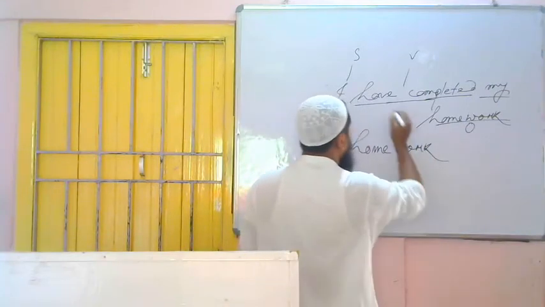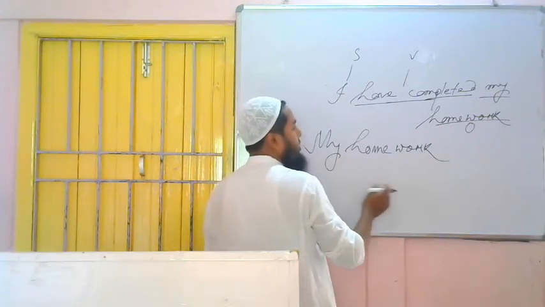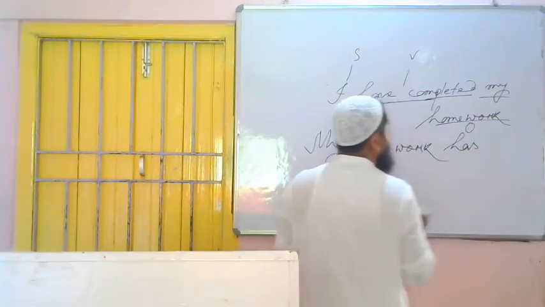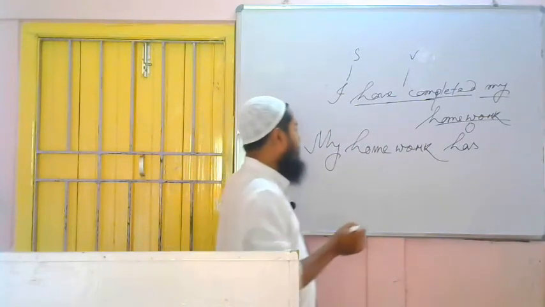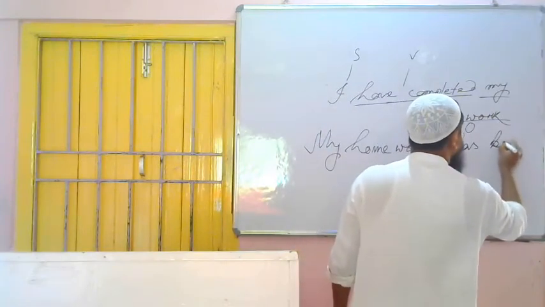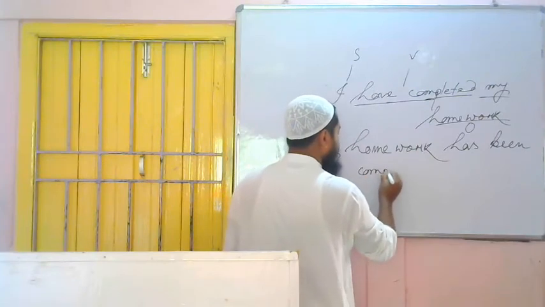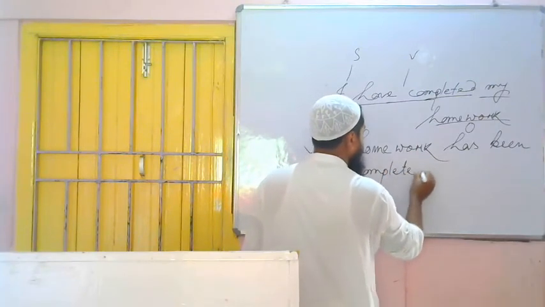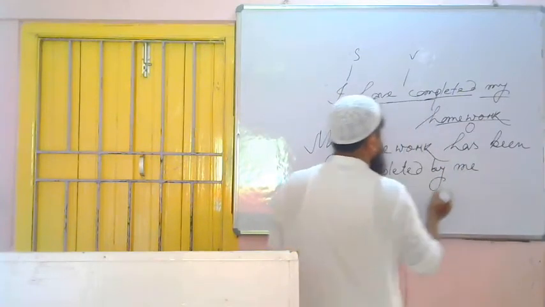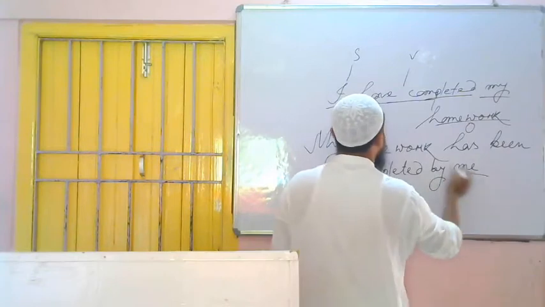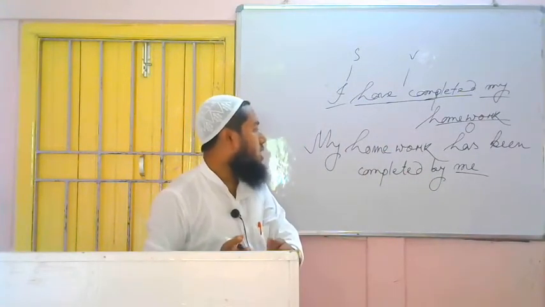My homework. Then we have to use what? Have or has. My homework is third person singular number, that's why you have to use what? Has. Then what I said, we have to use been because of present perfect tense. So my homework has been. Then third form of the verb, it is there in the sentence already, completed. Then preposition by, then I will become what? Me. Subject came in place of object and it was I, that's why we have changed this one into me. So my homework has been completed by me.